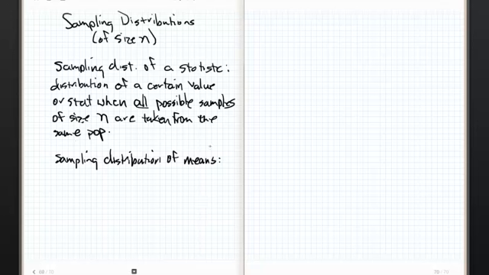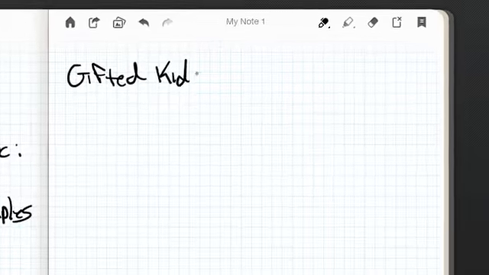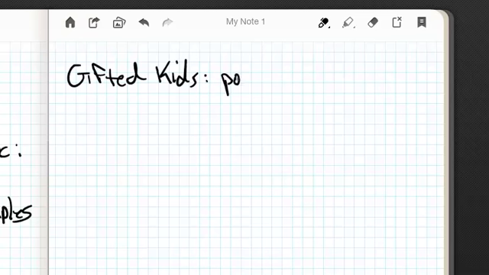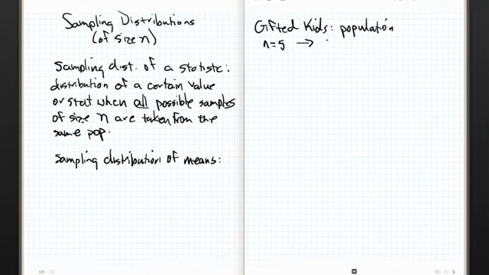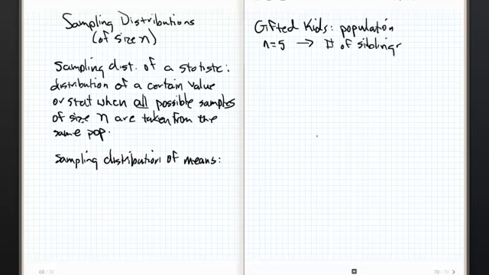Let's write this over here: this is our gifted kids, the population that they're coming from, and we're going to let n, our sample size, be 5. Let's keep it simple. We're going to ask them the number of siblings. So, let's talk about what a sampling distribution of the means is.